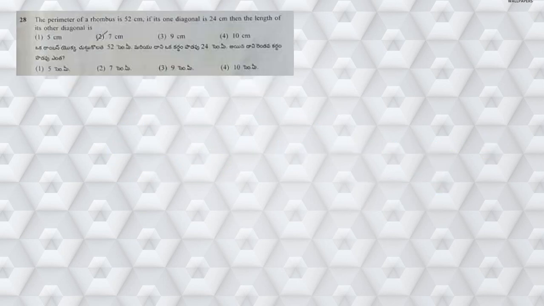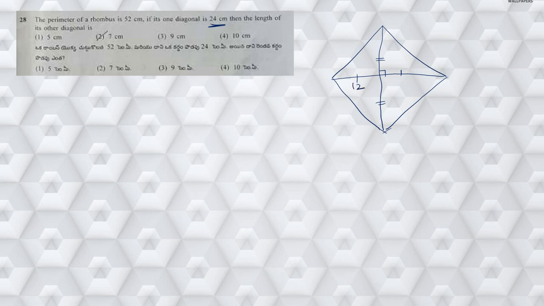Next, moving on to question number 28. If the perimeter of a rhombus is 52 centimeters and if its one diagonal is 24 centimeters, then find the length of the other diagonal. If you observe a rhombus, in a rhombus all sides are equal, right? And we have two diagonals which are perpendicular to each other, and these diagonals bisect each other perpendicularly, right? Now, since one of the diagonals is 24, I can call this particular length 12 centimeters and this particular length 12 centimeters.